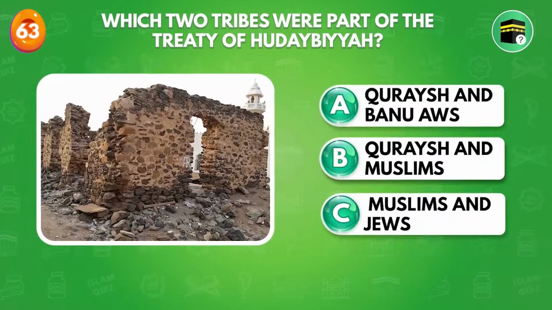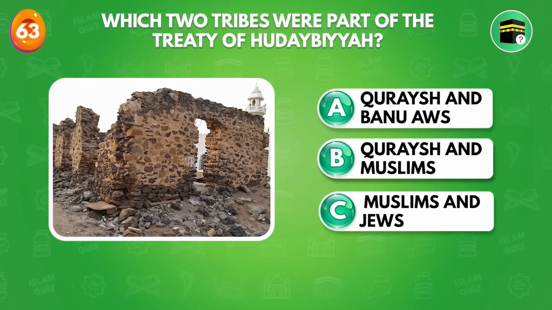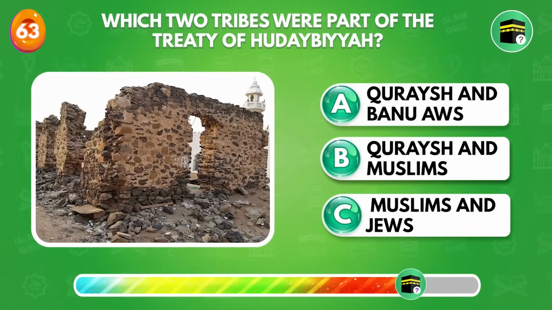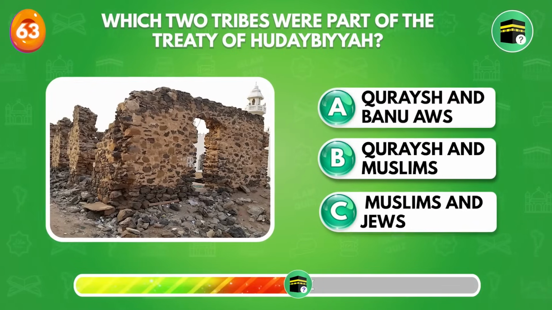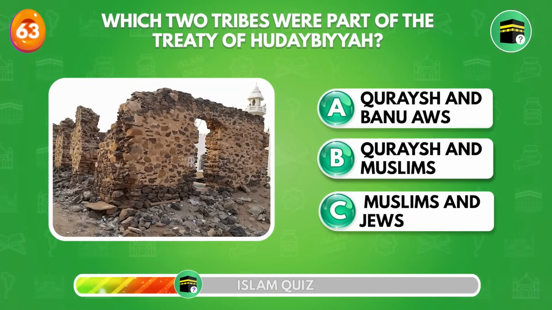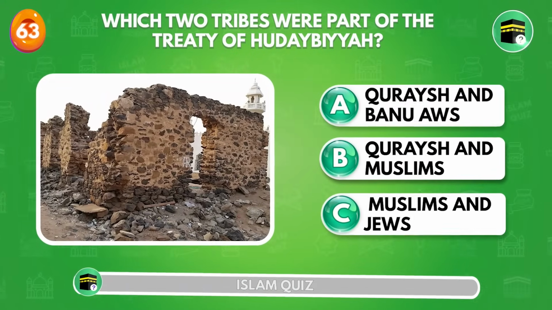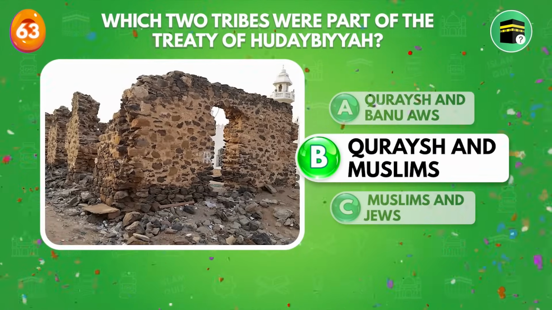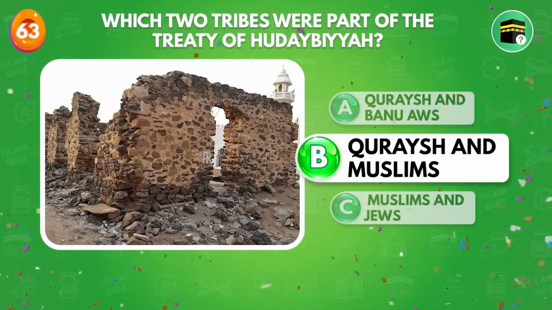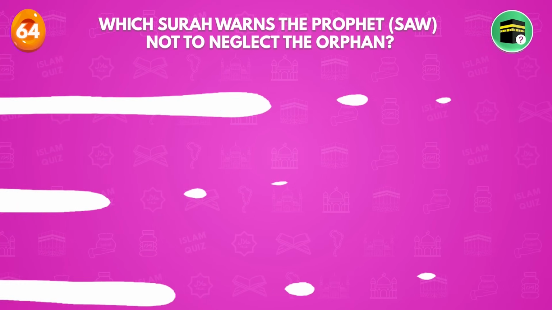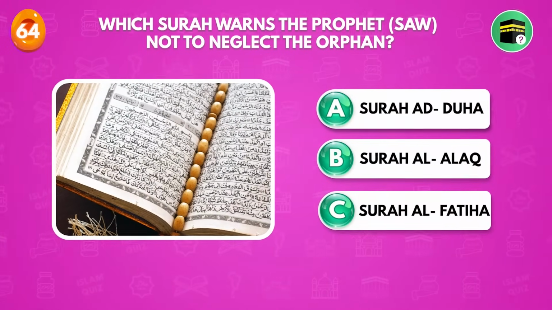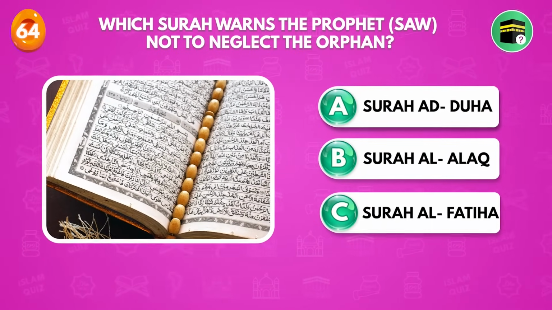Which two tribes were part of the treaty of Hudaybiyah? Quraysh and Muslims. Which surah warns the Prophet sallallahu alayhi wasallam not to neglect the orphan?